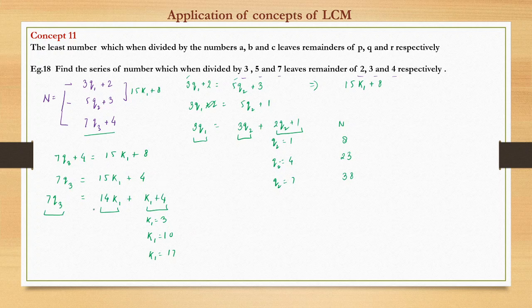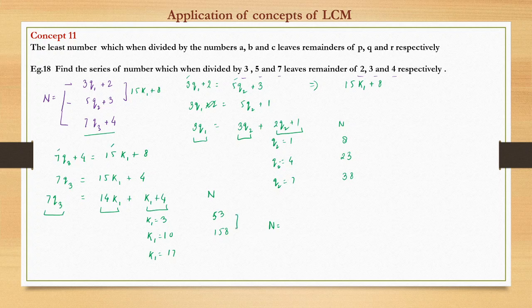So what will be the value of n when we put k1 is equal to 3? We'll put k1 as 3 here. So 15 times 3 is 45 plus 8, 53, right? And then k1 as 10, we get 158 and so on. So the generic expression of n from these equations we get as nothing but 15 into 7.